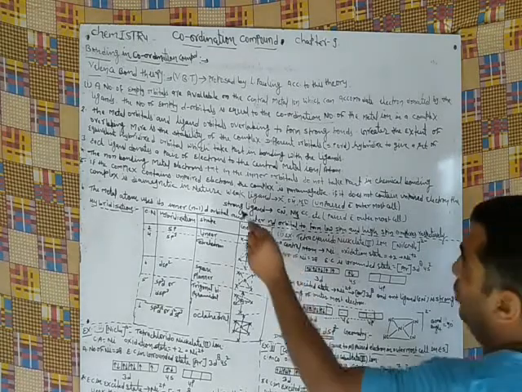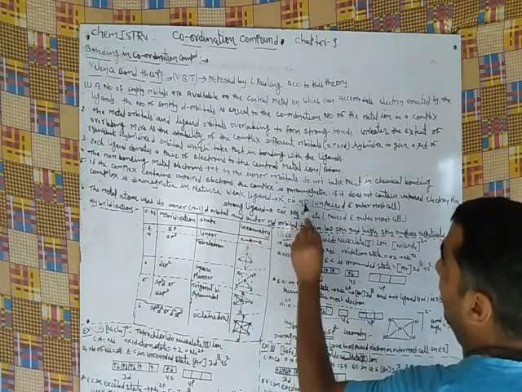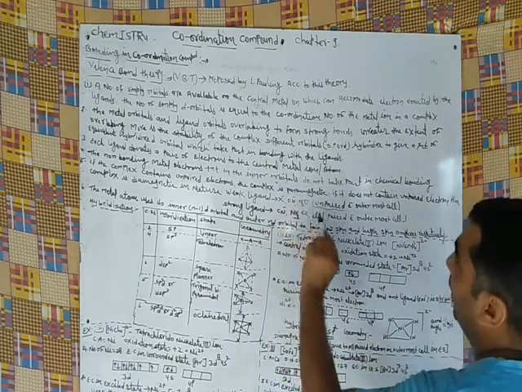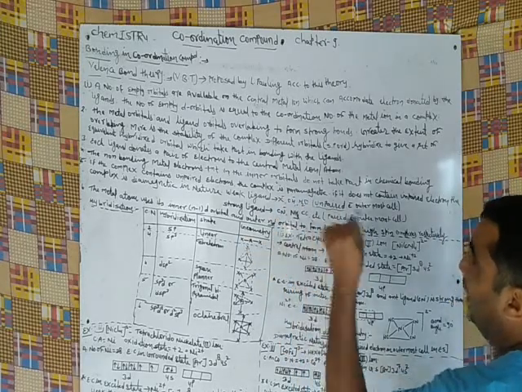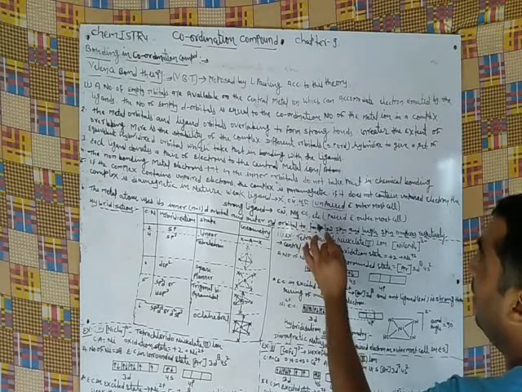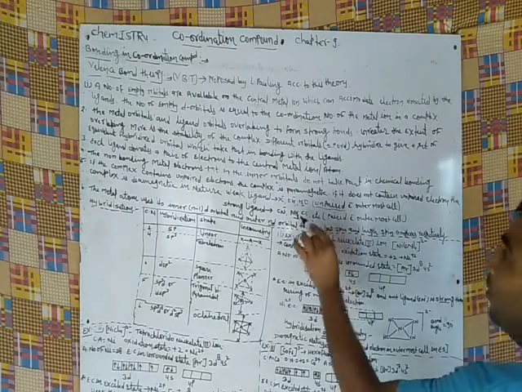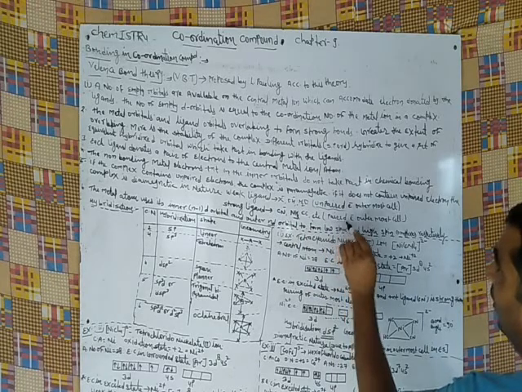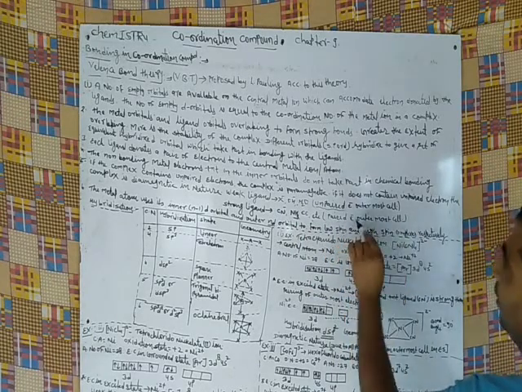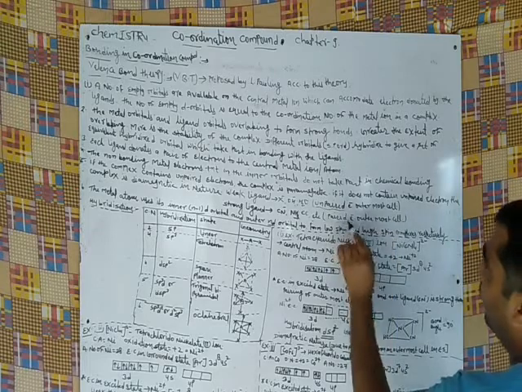But strong ligands like CN, NH3, CO, etc. are strong in nature. When they are present, all the outermost shell electrons form pairs.